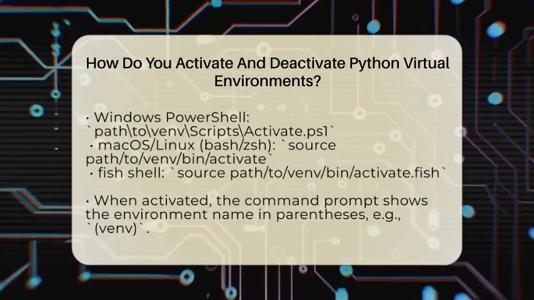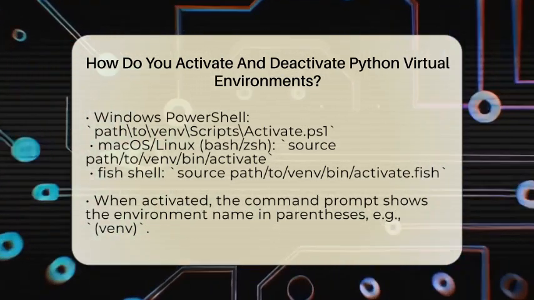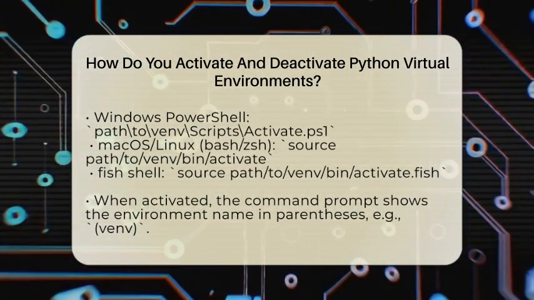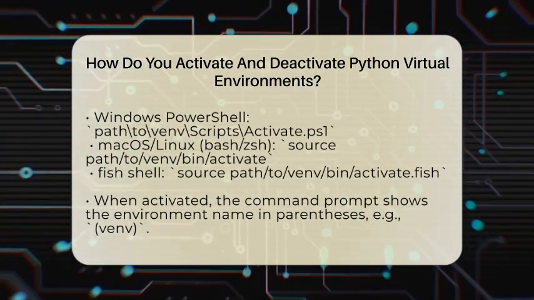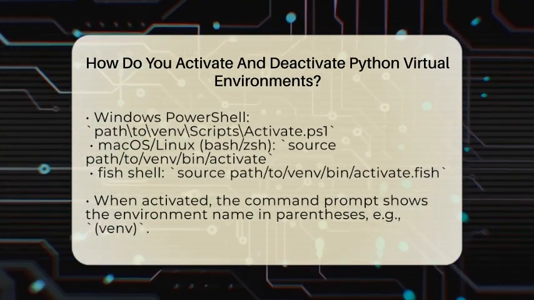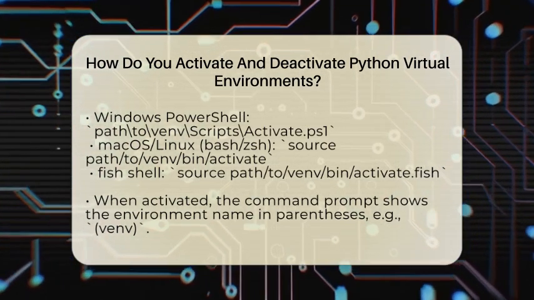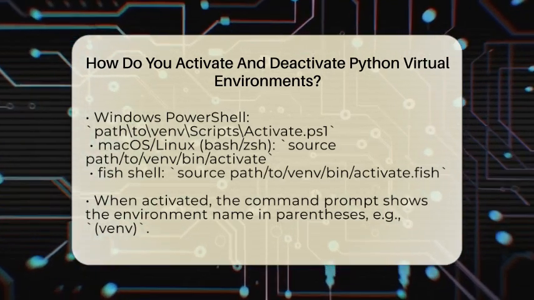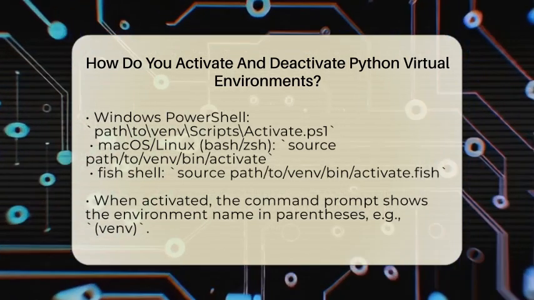If you're on Windows but using PowerShell, the command is similar but with a different script. Path plus venv plus scripts plus activate.PS1. On macOS or Linux with Bash or ZSH shells, you use the command source path to venv bin activate. If you are using the fish shell, the command changes slightly to source path to venv bin activate.fish.